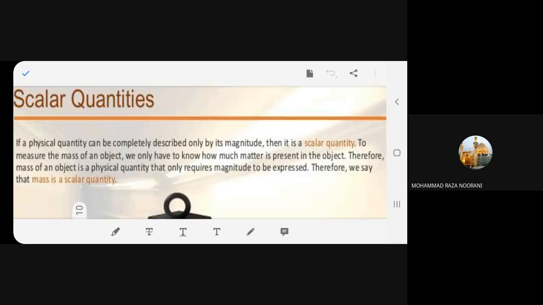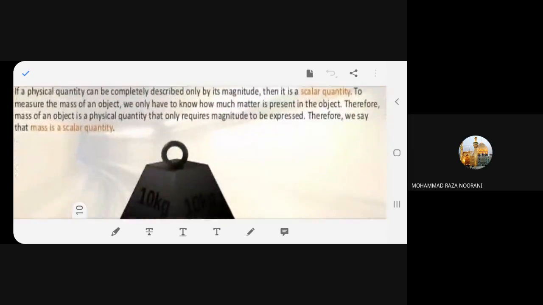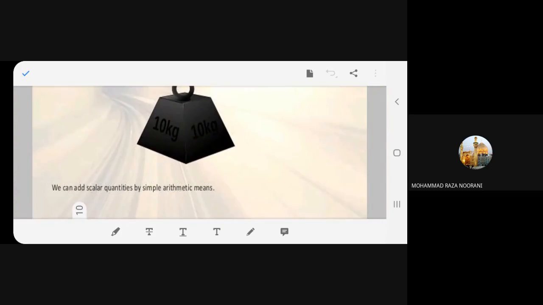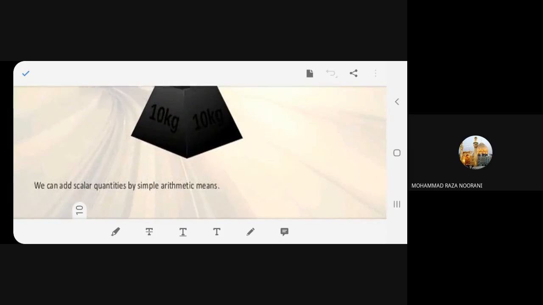Therefore, mass of an object is a physical quantity that only requires magnitude to be expressed. Therefore, we say the mass is a scalar quantity. Understood?